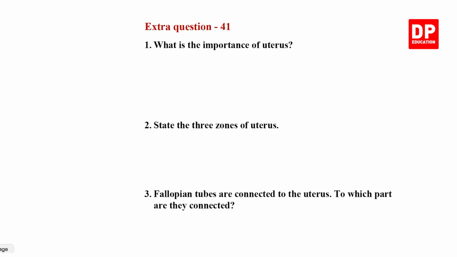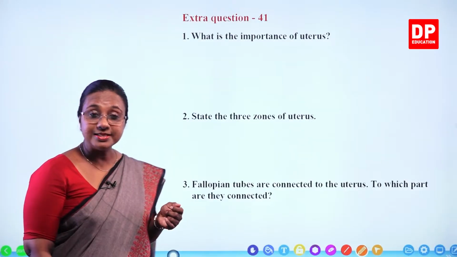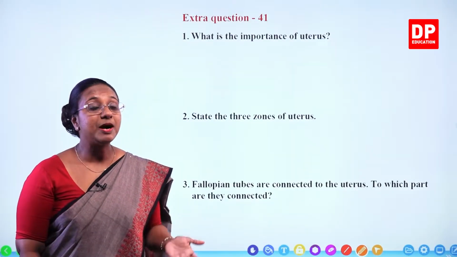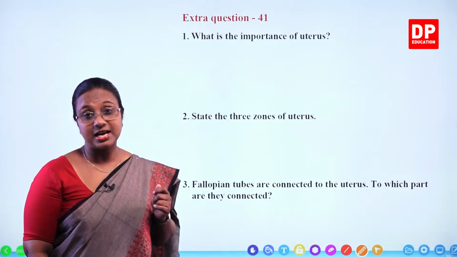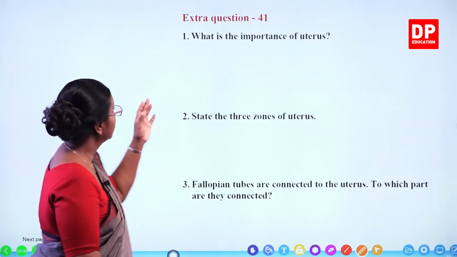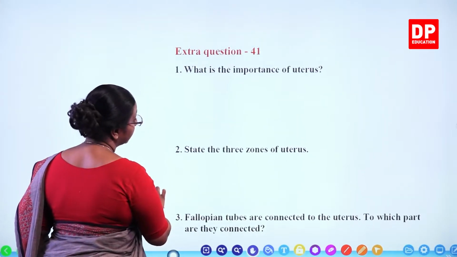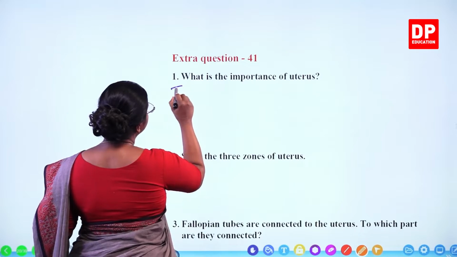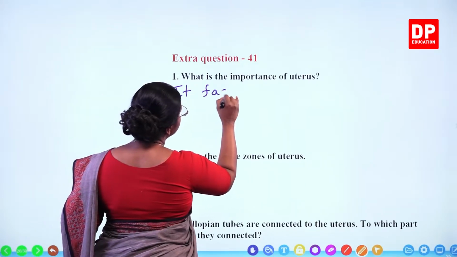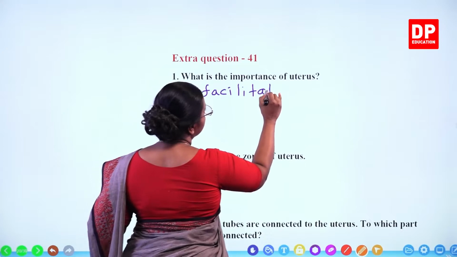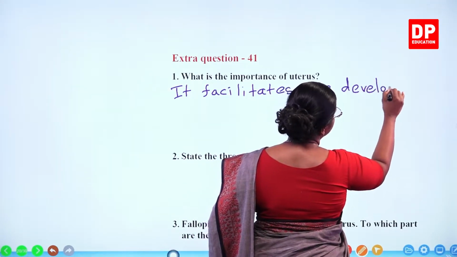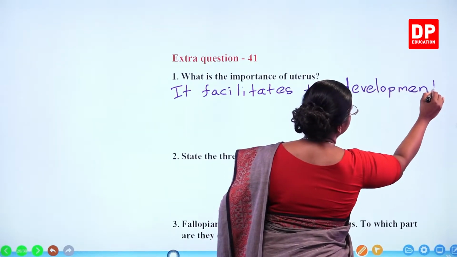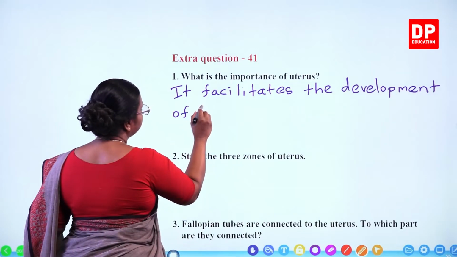Extra question 41. The first part, what is the importance of uterus? It is the part of the female reproductive system where the fetus develops after fertilization until childbirth. So here we can say it facilitates the development of the fetus.